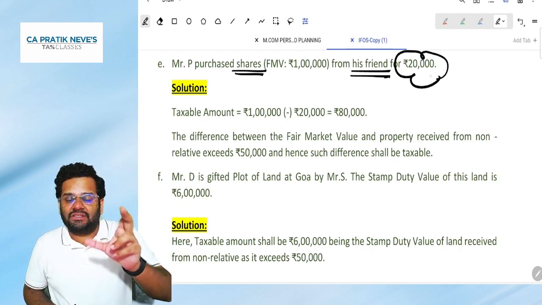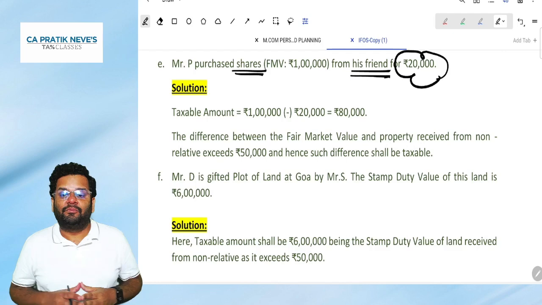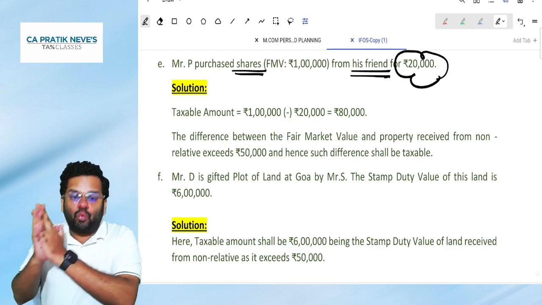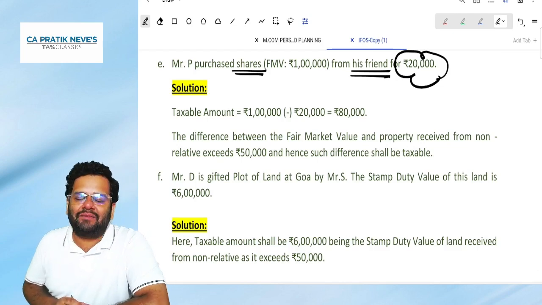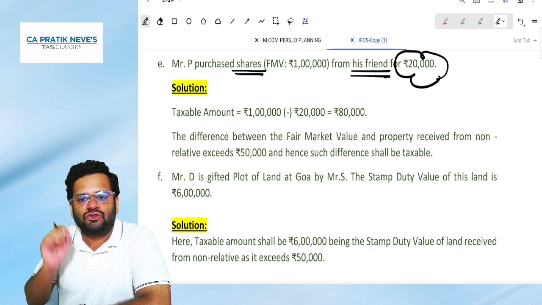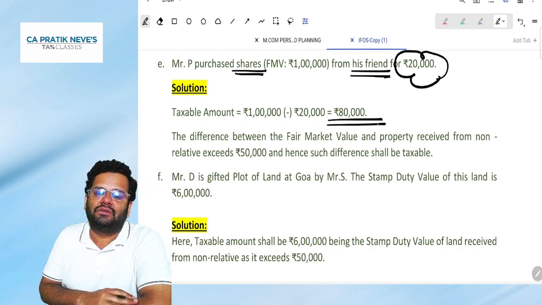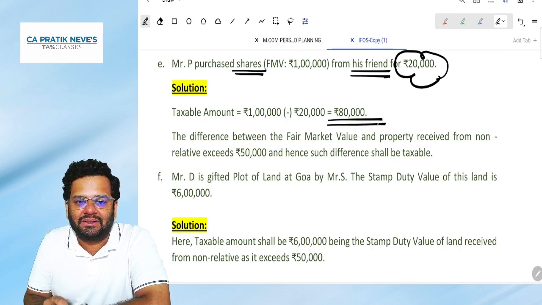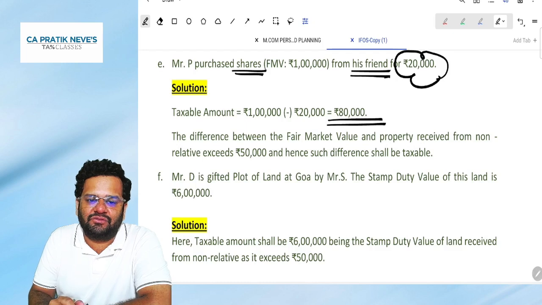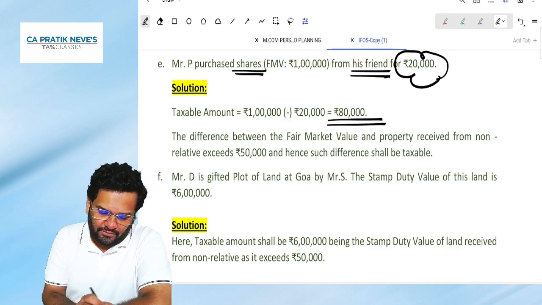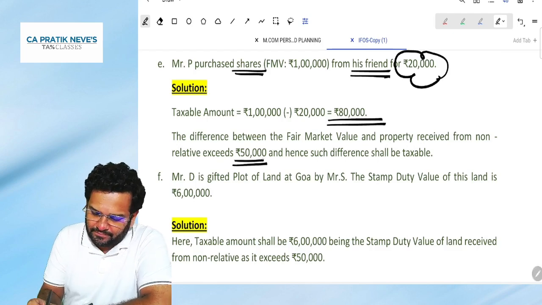So how much is inadequate? The fair market value of these shares is 1 lakh and you have received them for 20,000. So what is the benefit? The benefit is 80,000. So this is going to become taxable because this difference exceeds rupees 50,000. Do you agree with me?